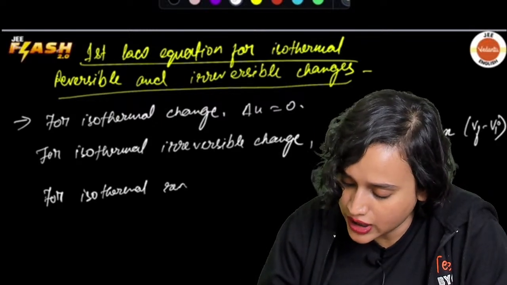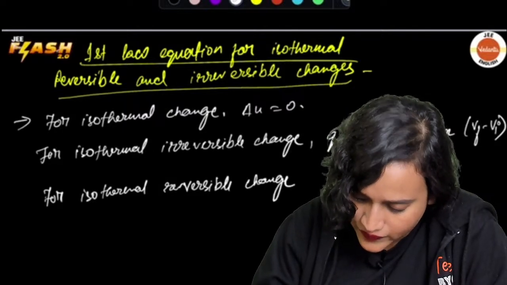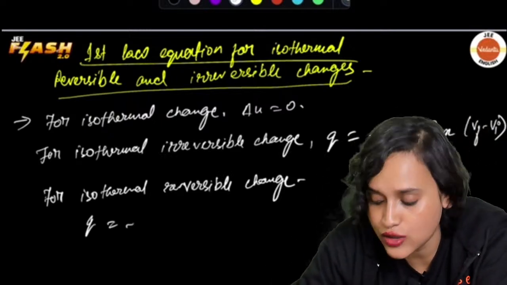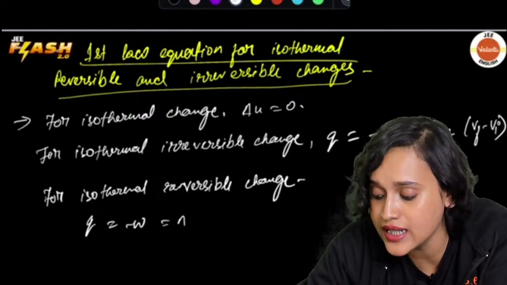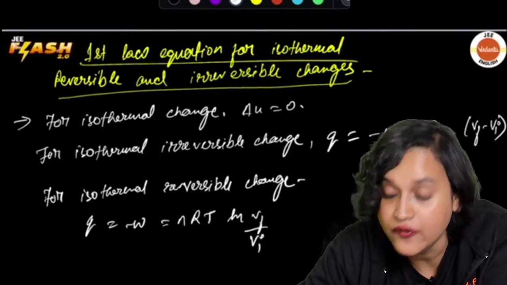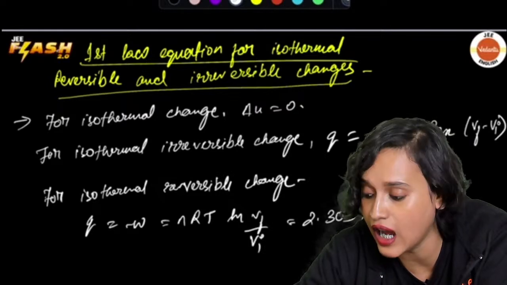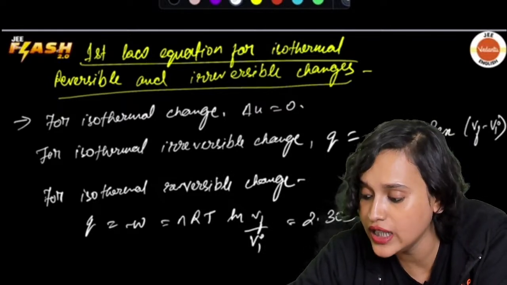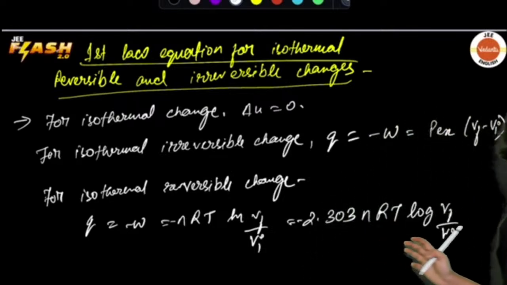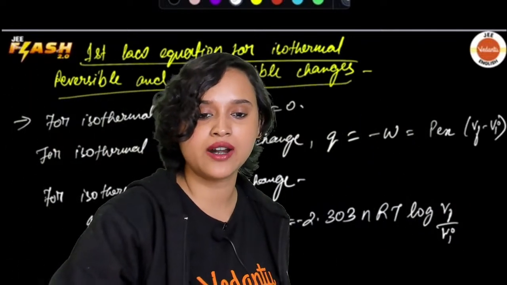For isothermal reversible change, what will happen? We will have Q is equal to minus W and we know that it is equal to nRT ln of Vf by Vi, which is equal to 2.303 nRT log Vf by Vi, isn't it? Correct, everybody? Is this right, guys? Yes. Very good, Tamashri.